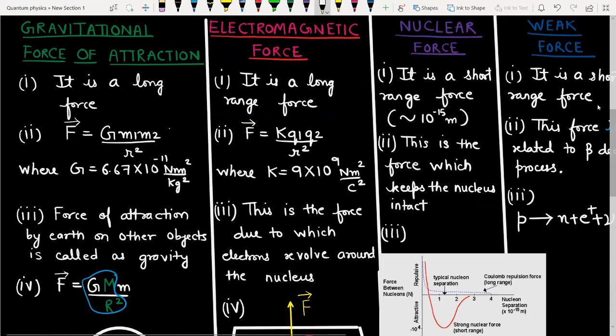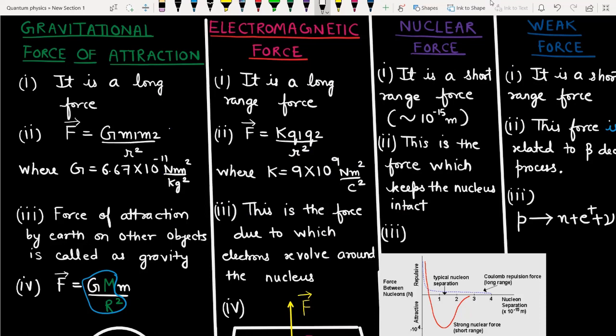So you have the 4 fundamental forces of nature. First is the gravitational force, second is the electromagnetic, third is the nuclear, and fourth is the weak force. Gravitational force of attraction is the weakest among all. Strongest is the nuclear force, followed by the weak force, then the electromagnetic force, and then the gravitational force of attraction, which is the weakest among all.